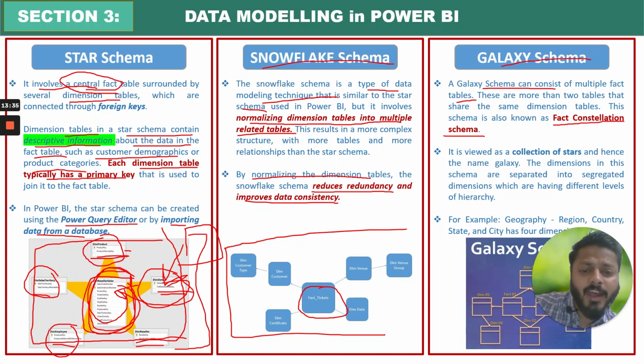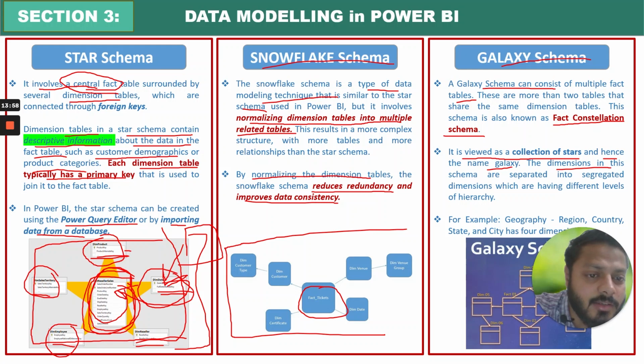Because we have multiple fact tables and there would be multiple dimension tables, the structure looks like a galaxy, or you can say there are 2 stars, that is why it is called galaxy, right? Because the collection of stars is called as galaxy. Okay, so I have written this. It is viewed as the collection of stars and hence the name galaxy.